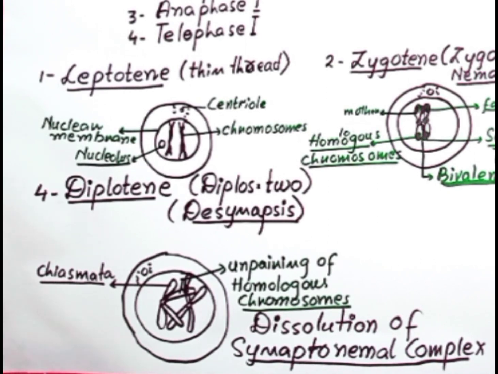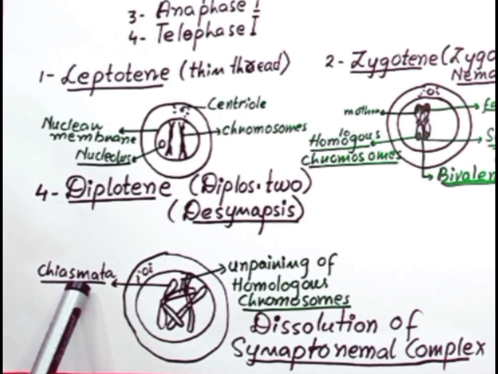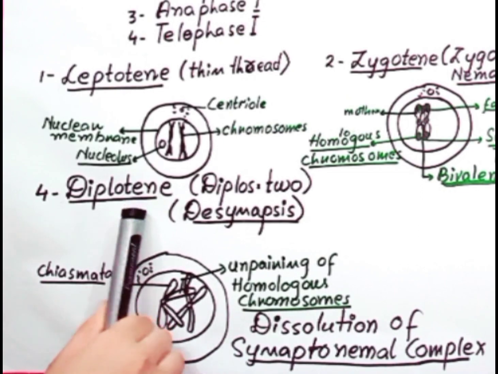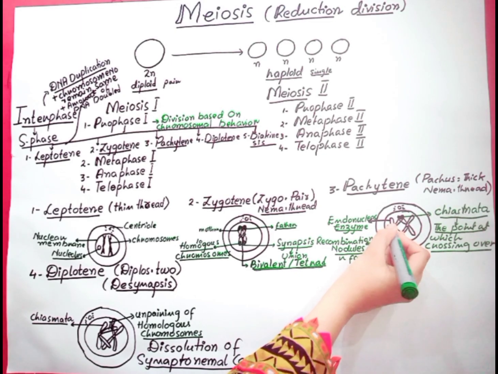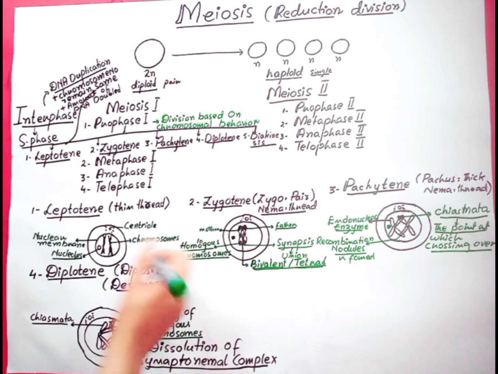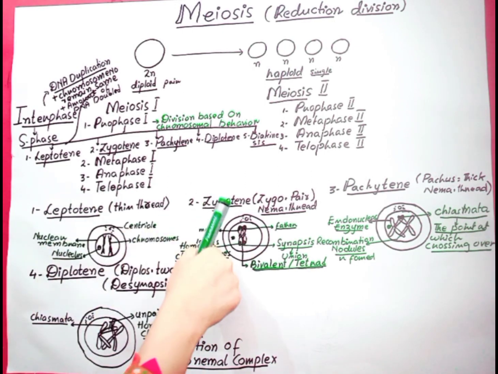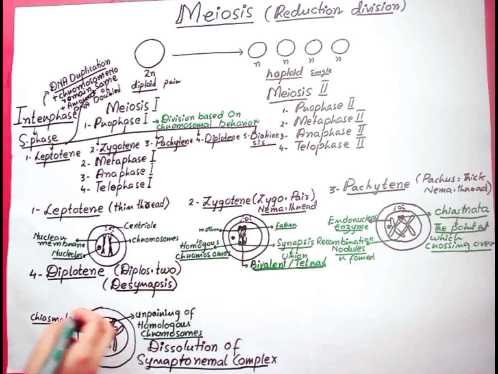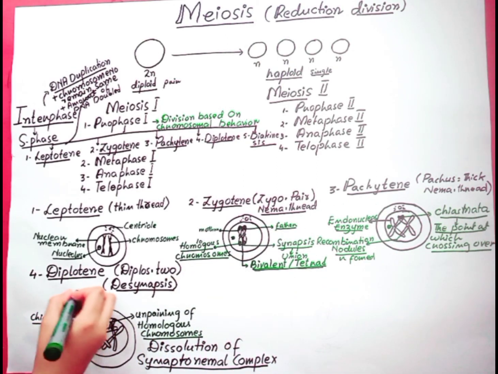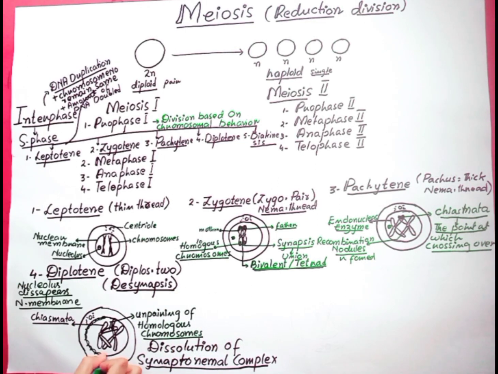Now the homologous chromosomes start to separate. The separation is not complete; they remain attached at some points, called chiasmata. The nuclear membrane and nucleolus start to disappear during this stage. The nucleolus, which was present during leptotene, zygotene and pachytene, disappears in the diplotene substage, and the nuclear membrane also starts to disappear.